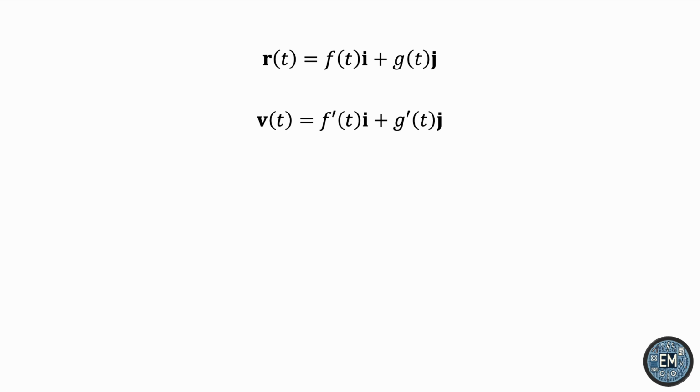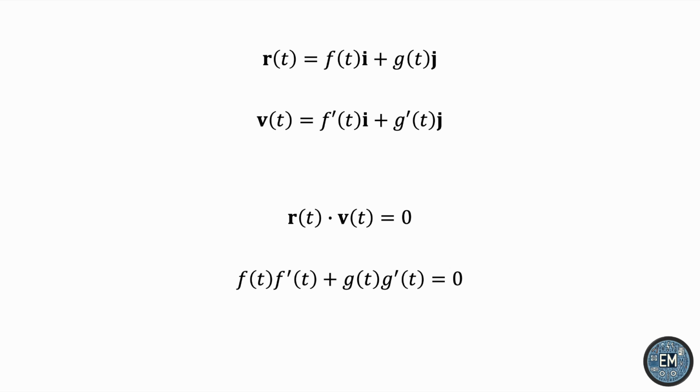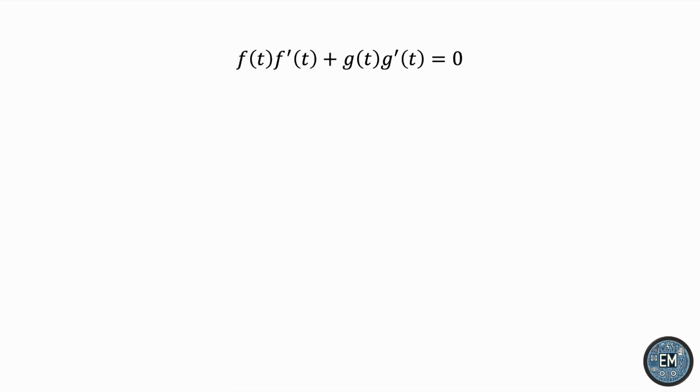Now, we know that the position vector is always perpendicular to the velocity vector in centripetal motion. So, we know that the dot product of r and v must be 0. So, using this as the basis of our proof, let's see what we get. Doing the dot product, we get f times f prime plus g times g prime equals 0. Now, this reminds us somewhat of the product rule, but it's missing a few terms.